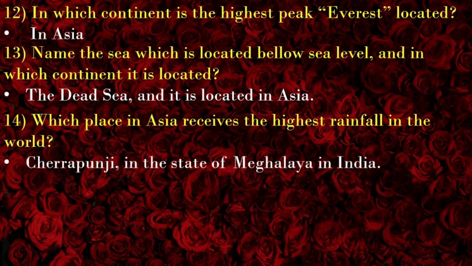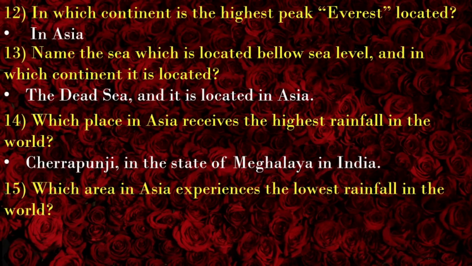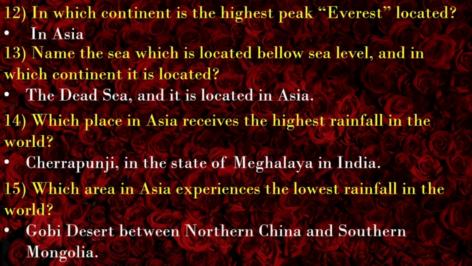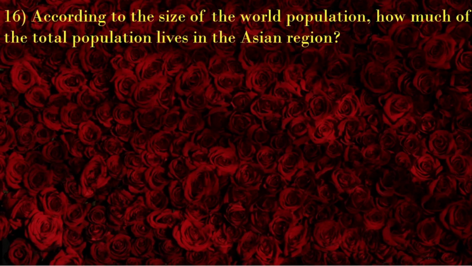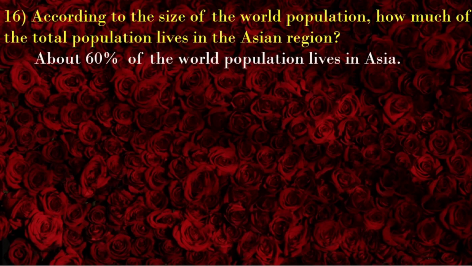Cherrapunji in the state of Meghalaya in India. Which area in Asia experiences the lowest rainfall in the world? Gobi Desert between northern China and southern Mongolia. Next one. 16th. According to the size of the world population, how much of the total population lives in the Asian region? About 60% of the world population lives in Asia.